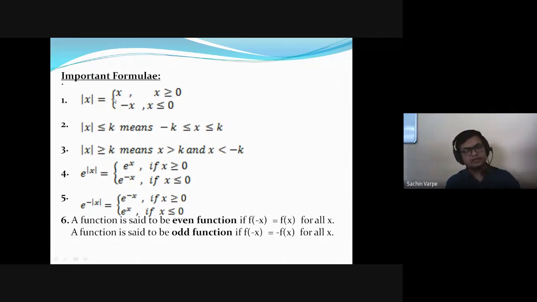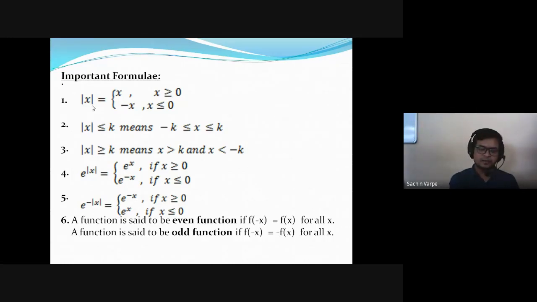Mod x is defined as x in the non-negative interval, and as minus x in the negative interval. So for 0 it will be 0, and if you see the graph of mod, it will be a line passing through the origin in the positive and negative intervals, y equal to x and y equal to minus x, the union of these two. Mod x is defined as x for x positive. You can check the definition by considering any positive value, like what is mod of 2?